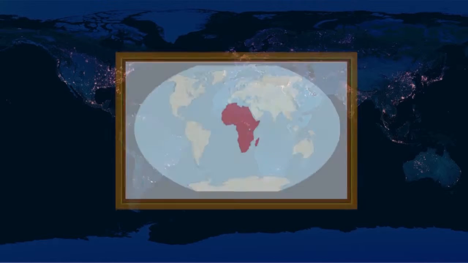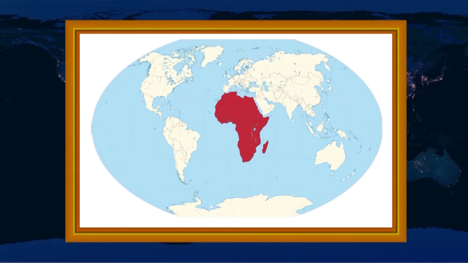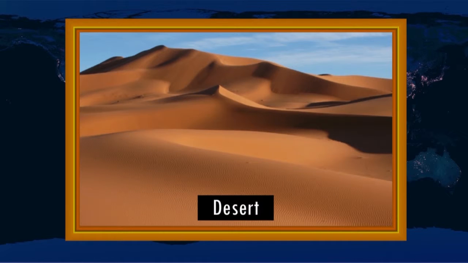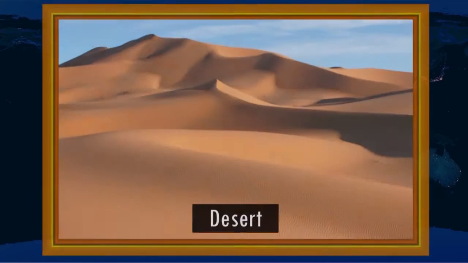Africa. This is the second largest continent of the world. The equator passes through the middle of the continent. However, a large part of Africa lies to the north of the equator. It is the only continent through which the equator, the Tropic of Cancer, and the Tropic of Capricorn pass. The world's largest hot desert, called the Sahara Desert, is located in Africa. The continent is bound on all sides by oceans and seas.